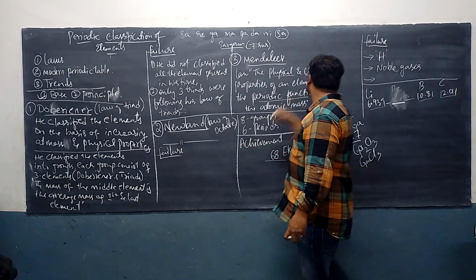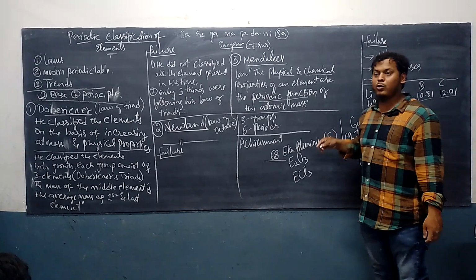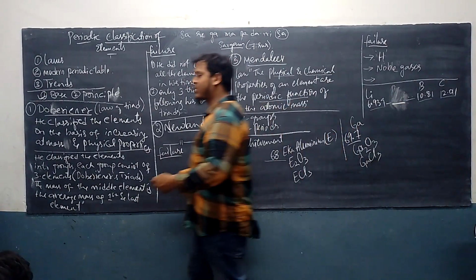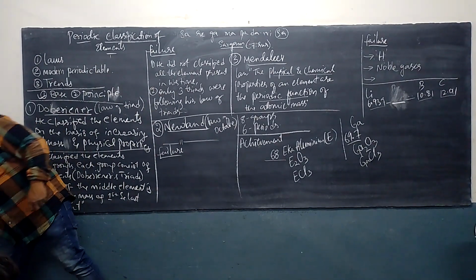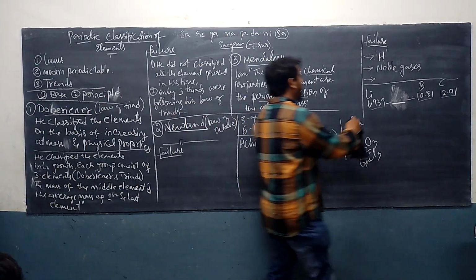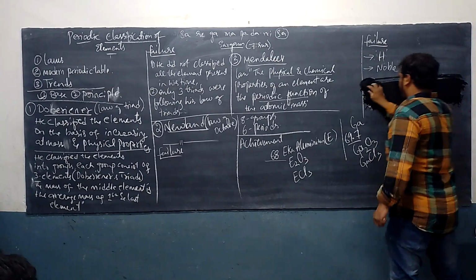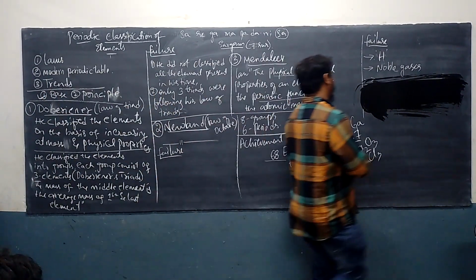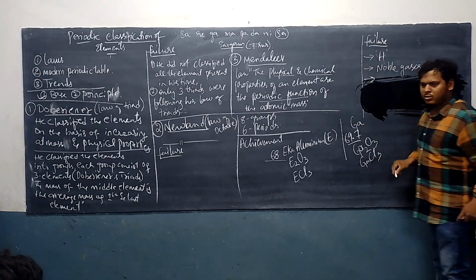The major failure which is coming now, which I will explain to you, because of which it stopped being used, is the discovery of isotopes. At his time, isotopes were not discovered. Later it was discovered. Okay.